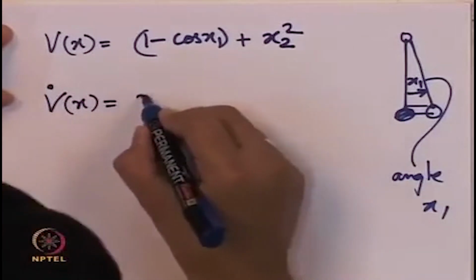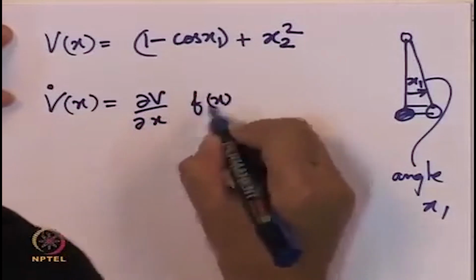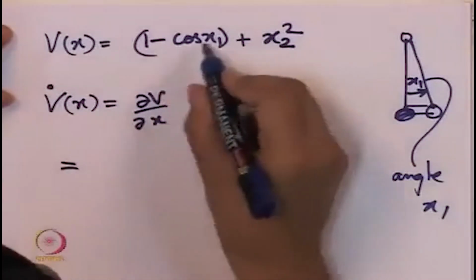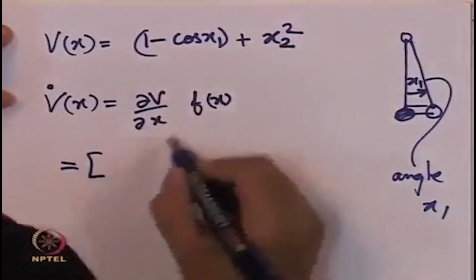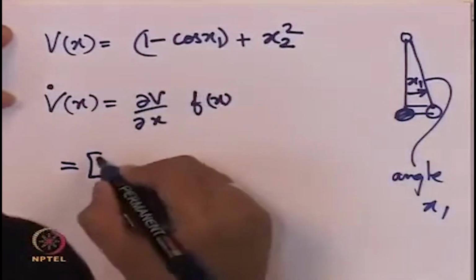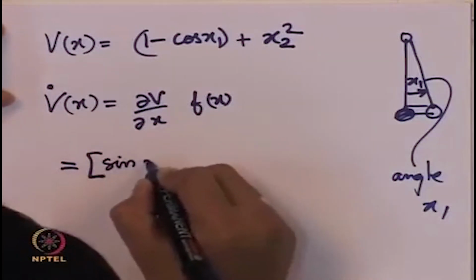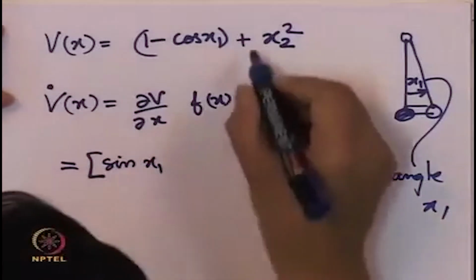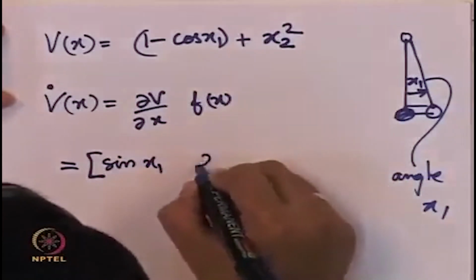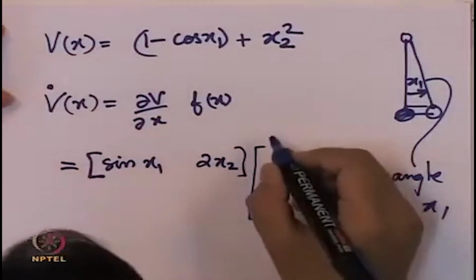So this turns out to be del V by del x times f of x, and when we evaluate this, del V by del x is a row vector in which the first component is the derivative of this with respect to x1, which is exactly sine of x1, and the derivative of this with respect to x2, that is 2 x2, times f of x.